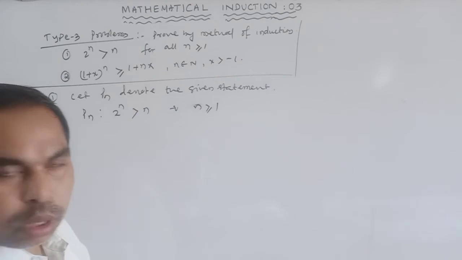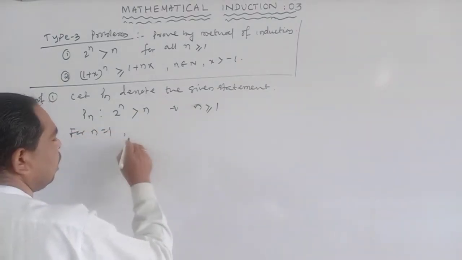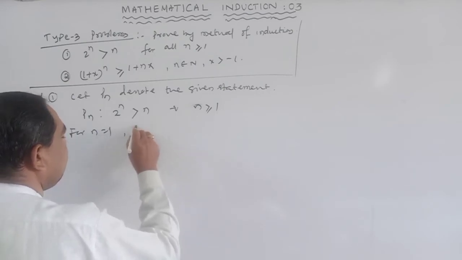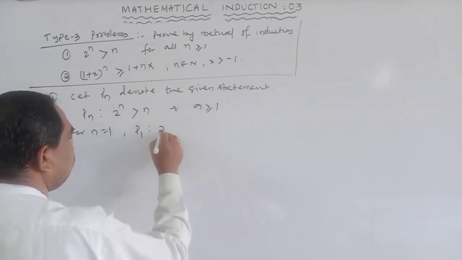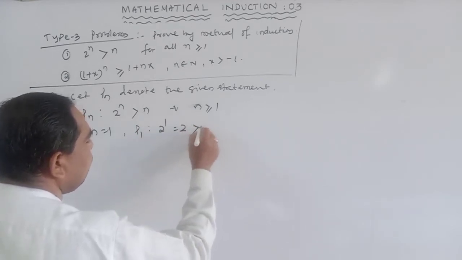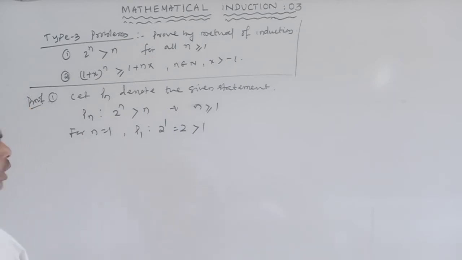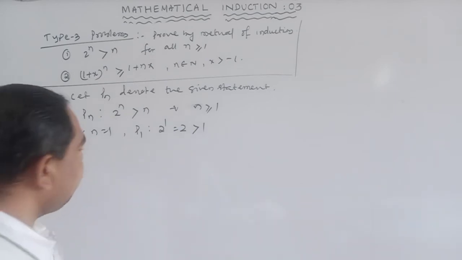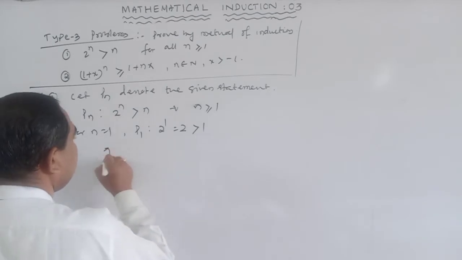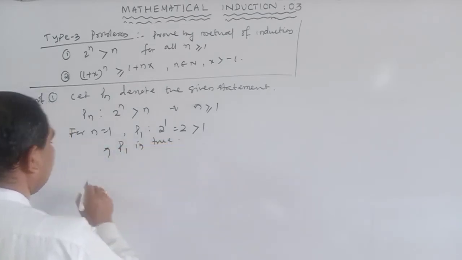For n equal to 1, P(1) is 2^1 = 2, and 2 is greater than 1. So P(1) is true.